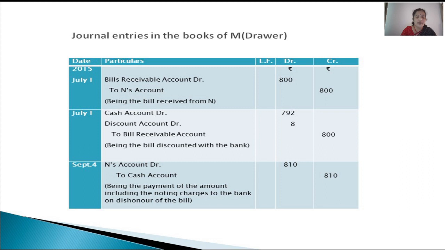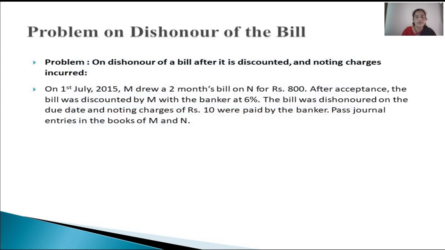Then on the maturity date, that is September 4th, N's account debited to cash account. See, the bill is discounted with the banker and the banker presented this bill to the drawee on the due date, but the bill is dishonored. So, N still continues to be our debtor for the entire amount of the bill plus these noting charges. So, that is what is being included here as 10 rupees.